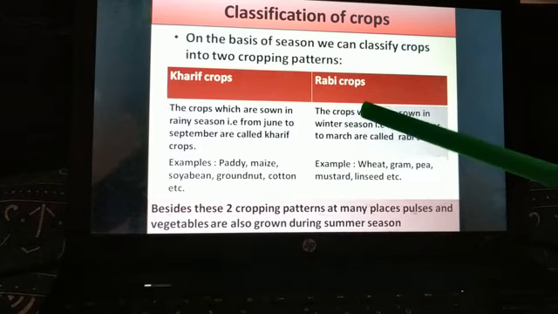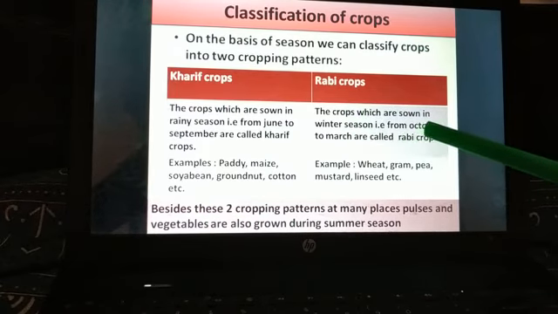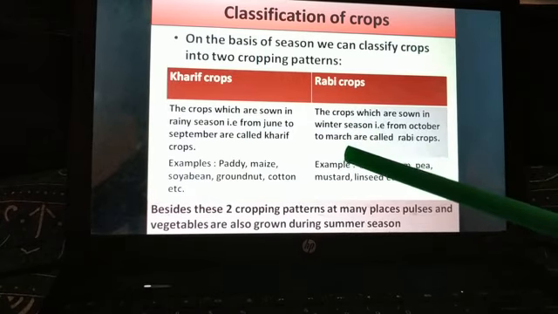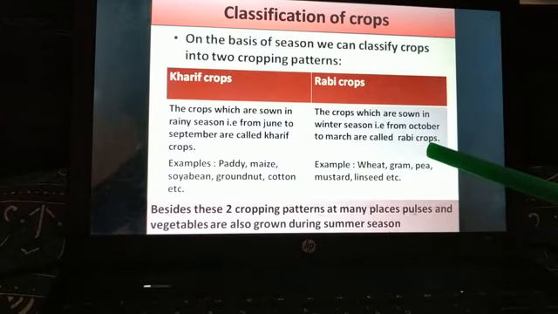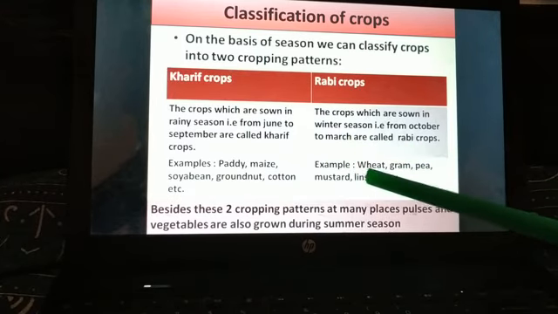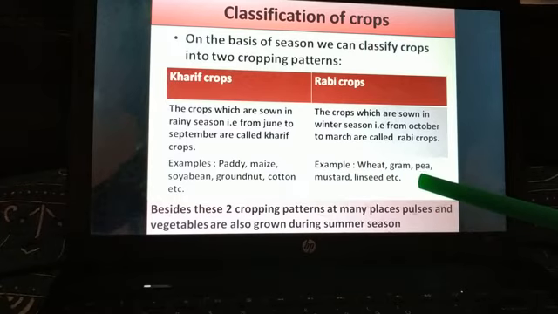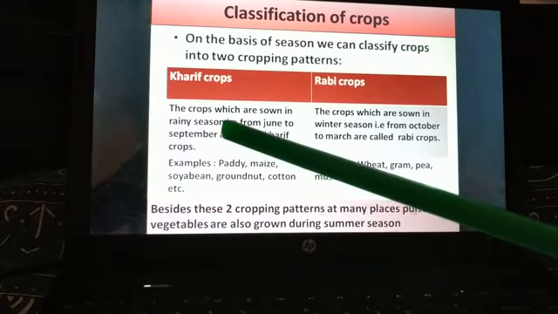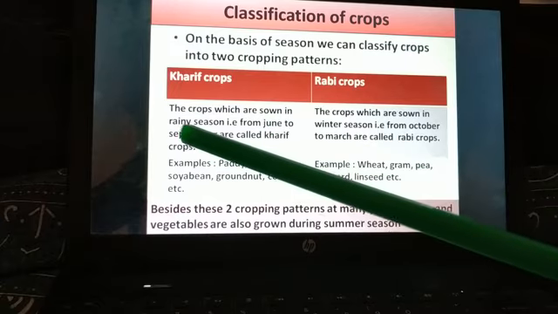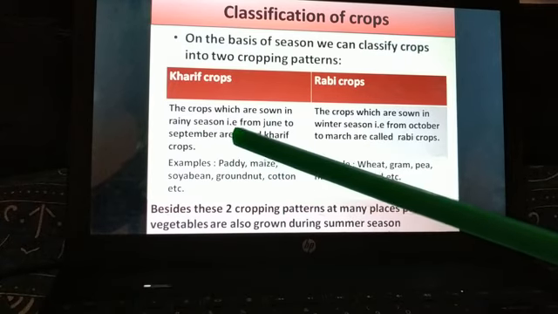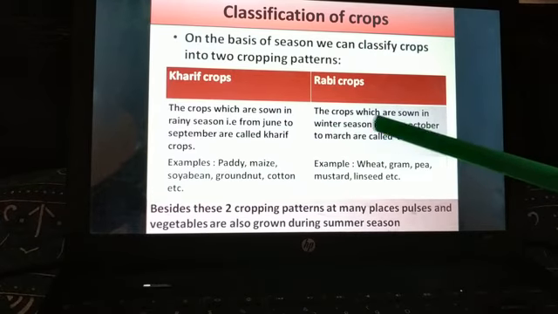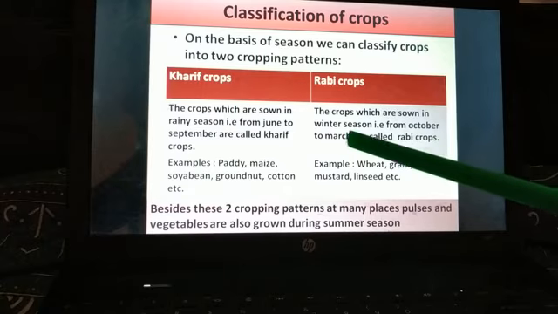Now when I say Rabi crops, these crops are sown in the winter season, that is from October to March, and these are called Rabi crops. For example, wheat, gram, pea, mustard, linseed, etc. So in Kharif crops, we sow the seeds in the rainy season, from June to September, and in Rabi crops, we sow in the winter season, from October to March.